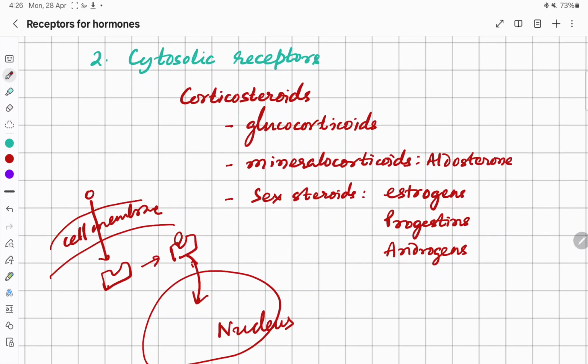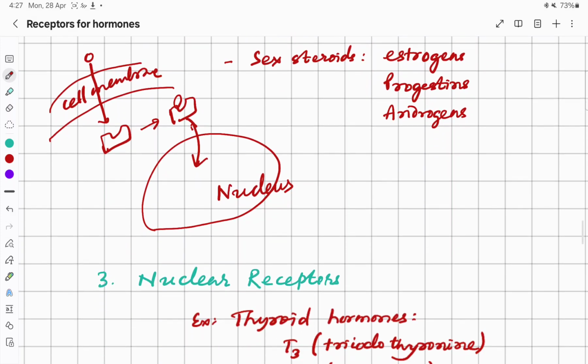And the receptors for corticosteroids are all cytosolic receptors. All the corticosteroids like glucocorticoids, mineralocorticoids, sex hormones, all follow cytosolic receptor. Glucocorticoids like cortisone, hydrocortisone, mineral corticosteroids like aldosterone, sex steroids like estrogen, progesterone, androgen, all bind to the cytosolic corticosteroid receptors.